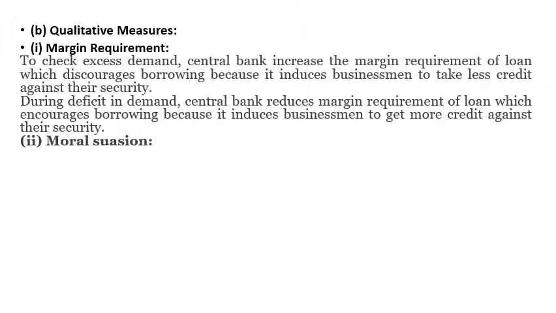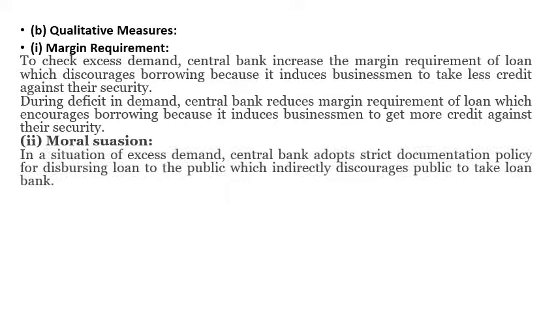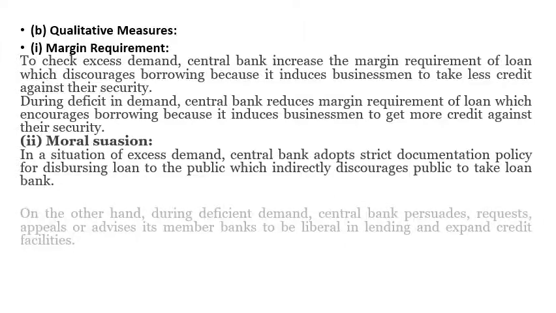Moral suasion is mental pressure. During excess demand, the central bank asks the commercial banks to follow a strict documentation policy while disbursing loans to the public. Indirectly, it will discourage you from taking the loan from the bank. Mental harassment will be given: you have to prepare so many papers, and if any paper is short, you will not get the loan. That is moral suasion. The loanee is harassed by having to submit one document after another.